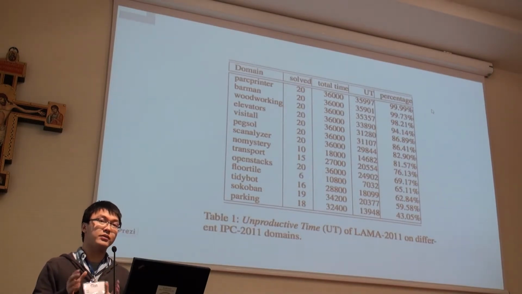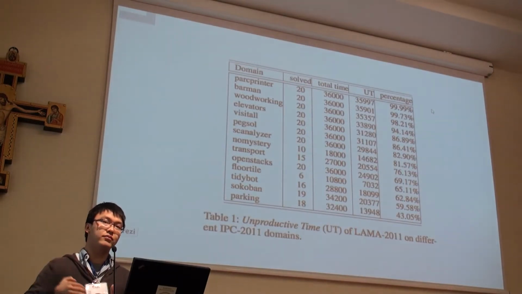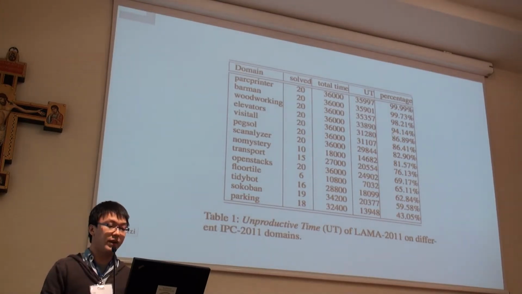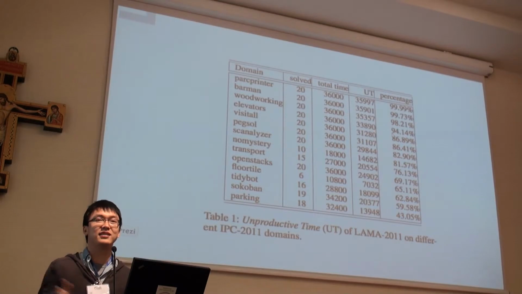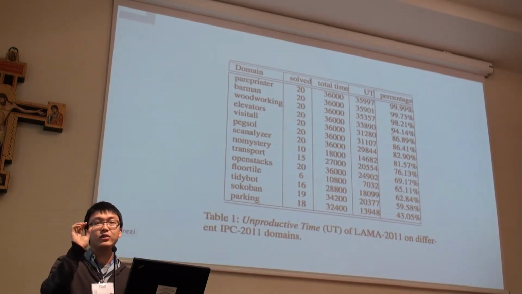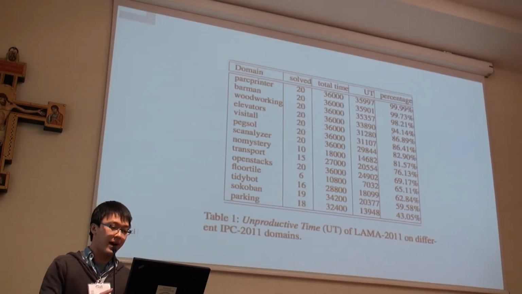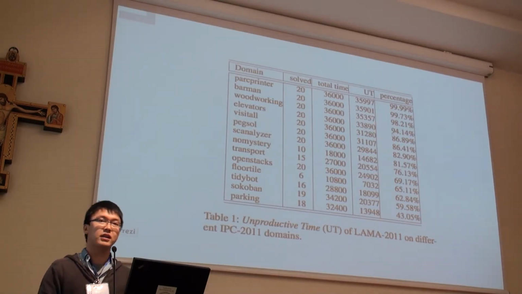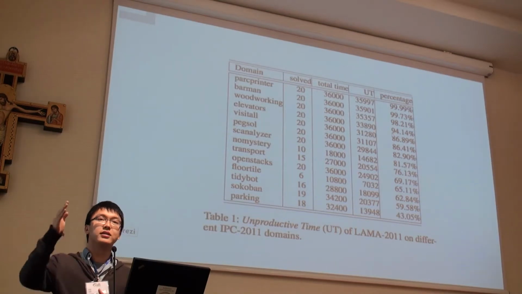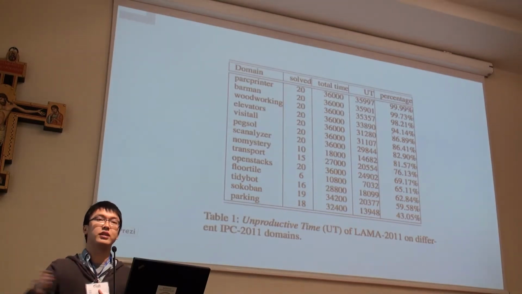The unproductive time varies across different domains, and I list the domains according to the percentage of unproductive time. Here we can see for printer, we have a percentage of 99.99%. In this domain, LAMA just finds the solution very quickly and stays there. Nothing happens anymore. For some other domains like parking, we have only 43% unproductive time, so LAMA is still improving the plan during the search time.